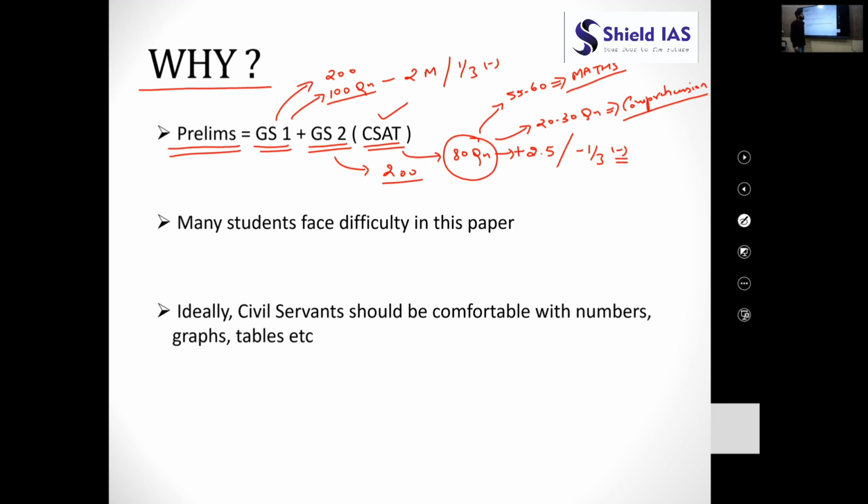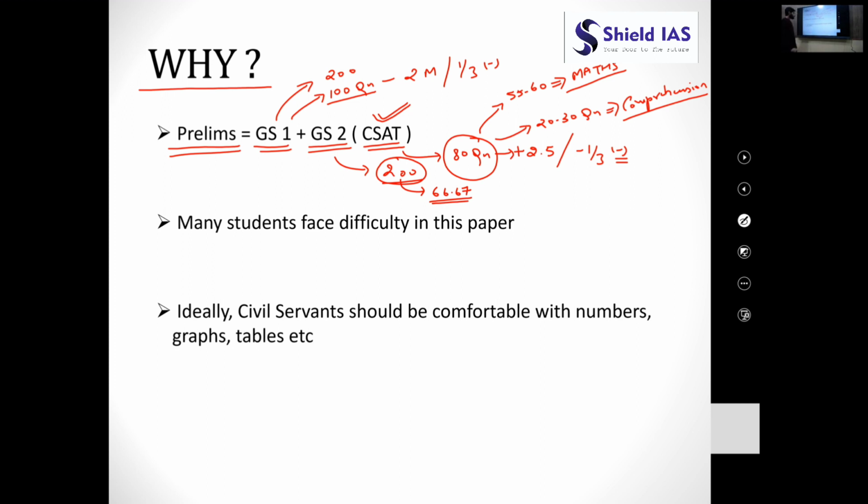So, keeping this in mind, we will first deal with the mathematics portion. Okay, as we have seen, CSAT is the requirement that has been asked by the UPSC. So we have to prepare it and we have to pass it. In order to pass the CSAT paper, you have to get 66.67 marks out of 200.